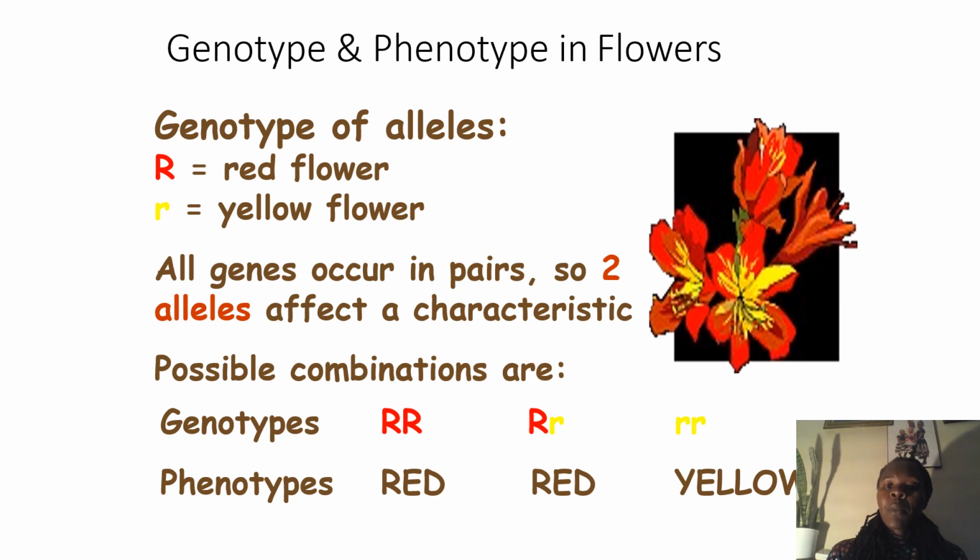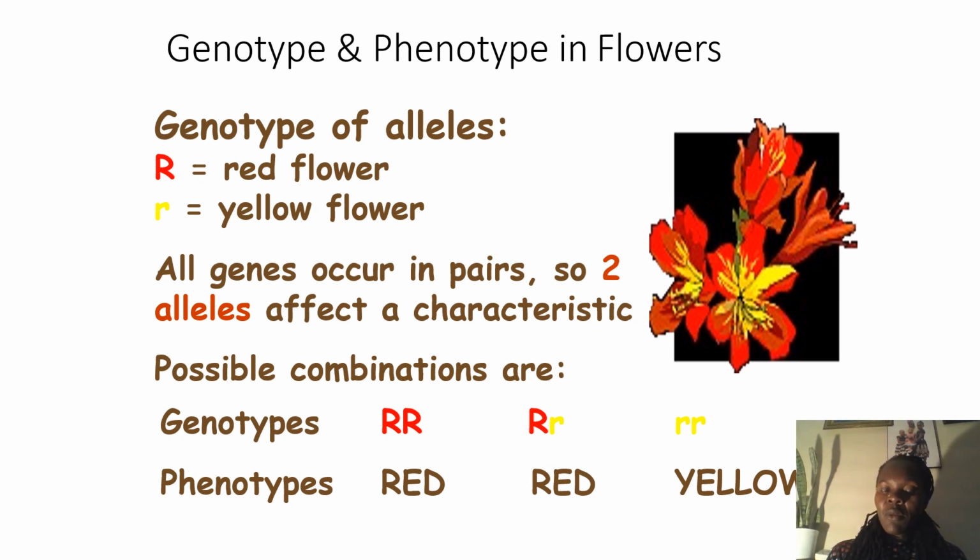So we have an example of generating the genotypes based on their alleles. In this case, the red color is dominant over the yellow color. We are talking about the flower color as a trait, and we are trying to generate a monohybrid cross. So we are talking about the flower color controlled by that one gene. But that gene will have alternate forms, the alleles, which will represent the dominant allele for the red and the recessive allele for the yellow. All the genes will occur in pairs, so they will have two alleles.